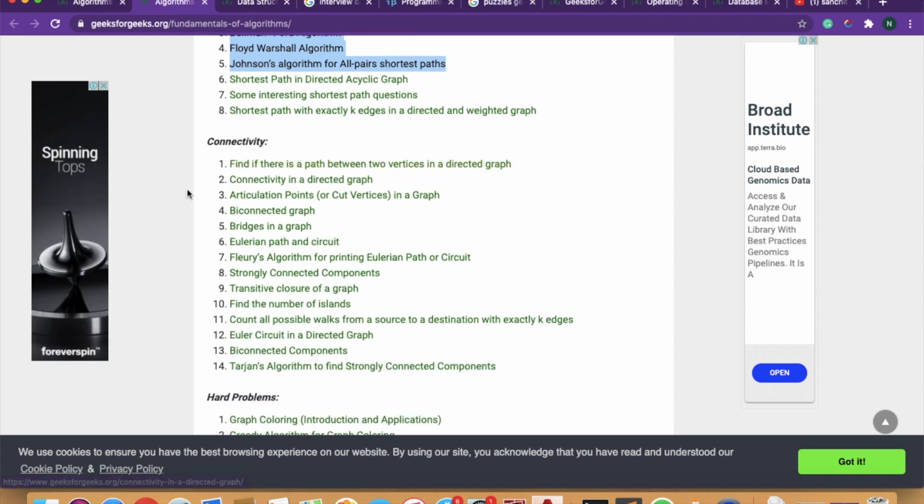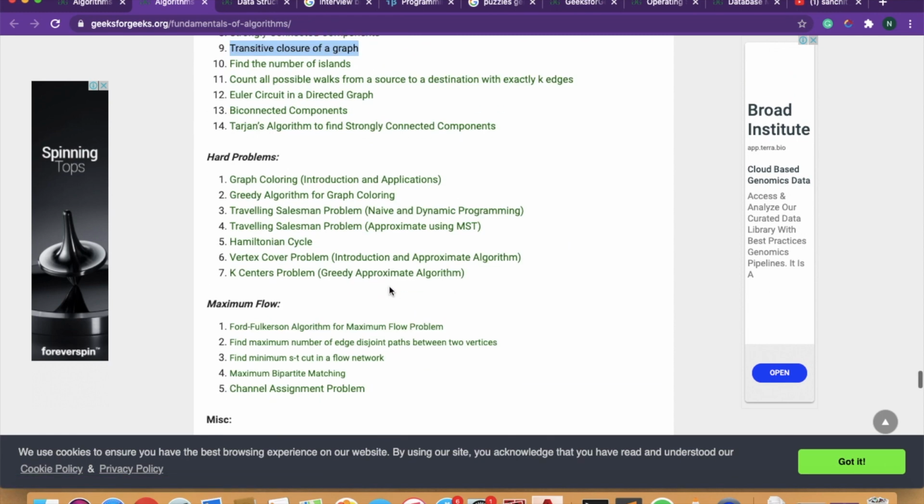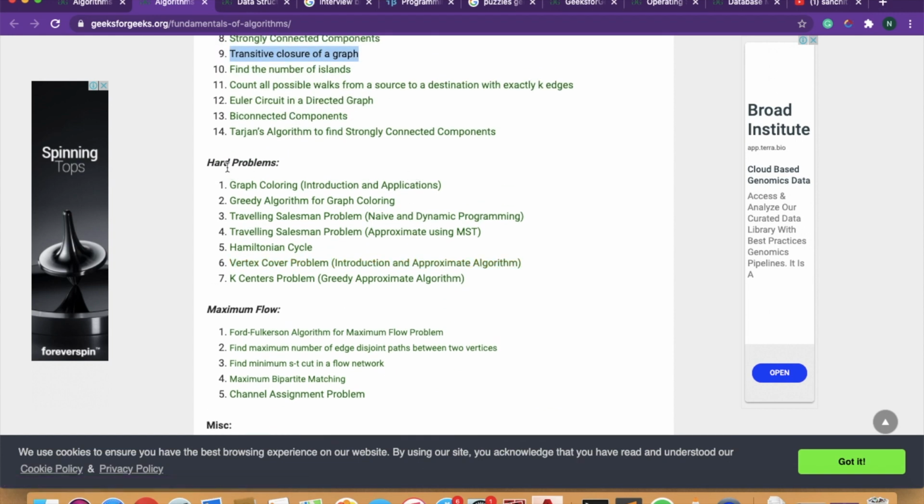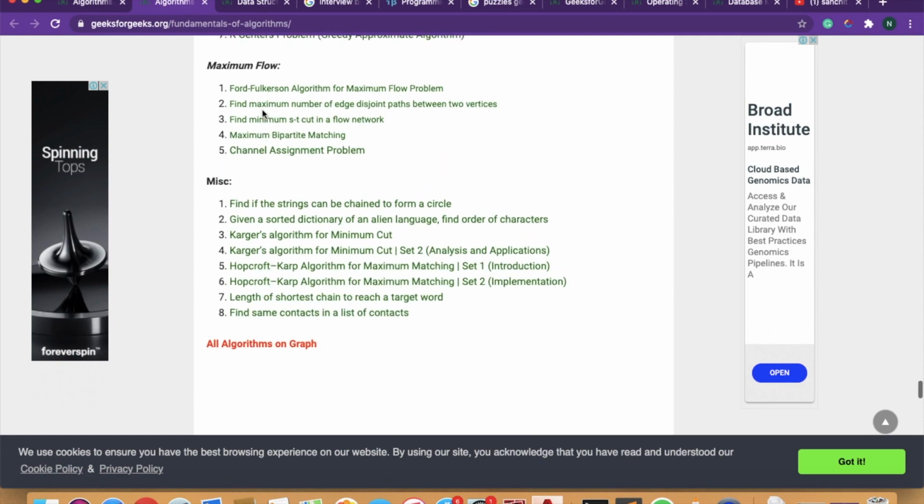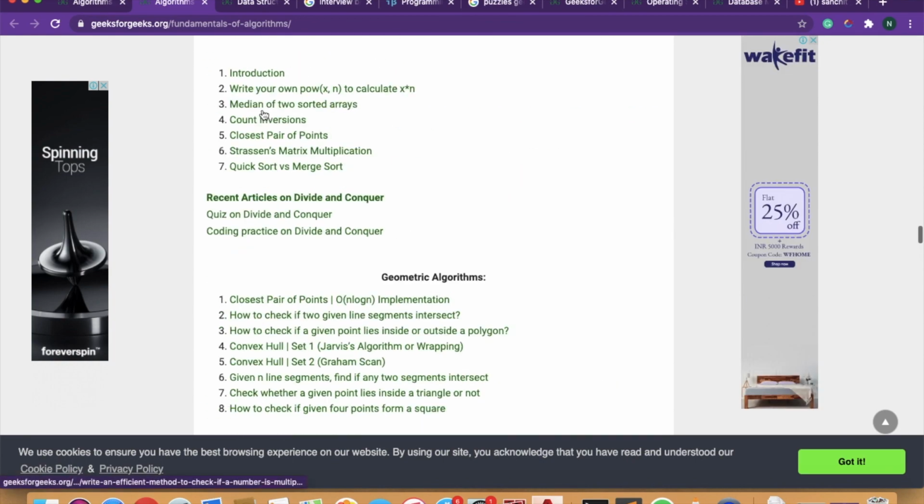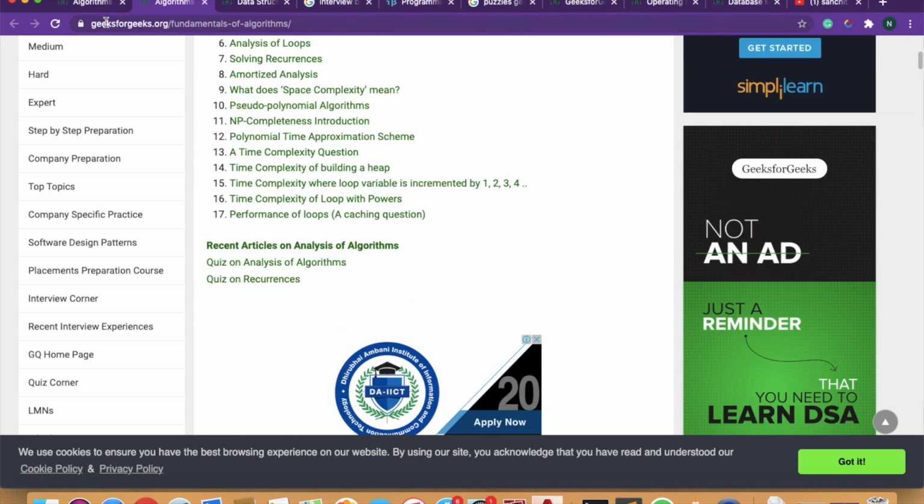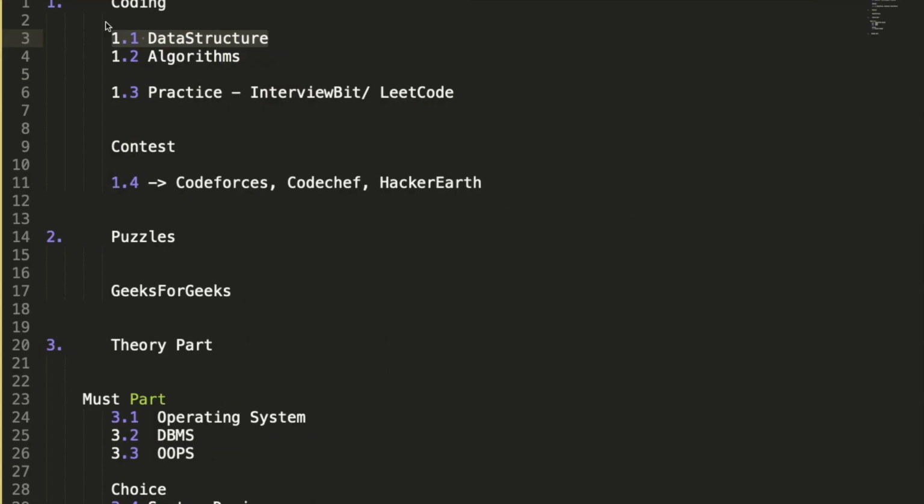Connectivity: in connectivity what you can do is the first, second, third, fourth, fifth, and these first 5 links, and you have this ninth also. This is enough for connectivity. Hard problems are not required here. Maximum flow not required. Only this much we have to do. Okay, that is what I have told you, and this was the first two parts.